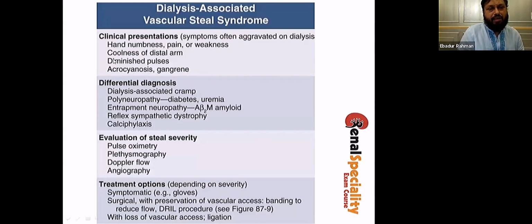Actually, they have numb hand, coolness of the distal arm, diminished pulses, and acrocyanosis, and as this patient, this has gangrene as well. And how to evaluate? We actually look by pulse oximetry. You can feel the hand, and the hand will be cooler. Doppler flow study is the one which you use, and you can actually use angiography.